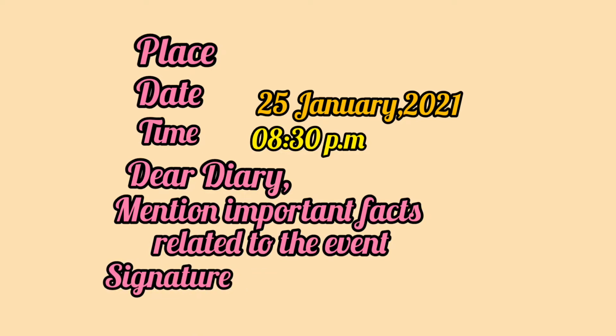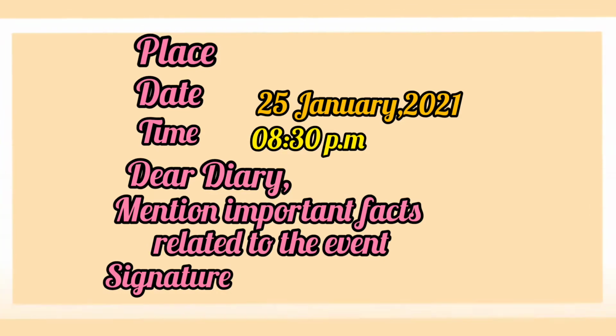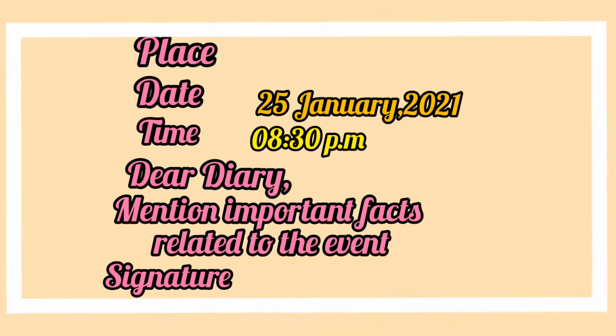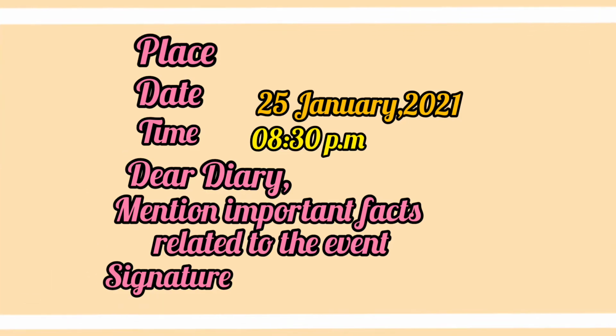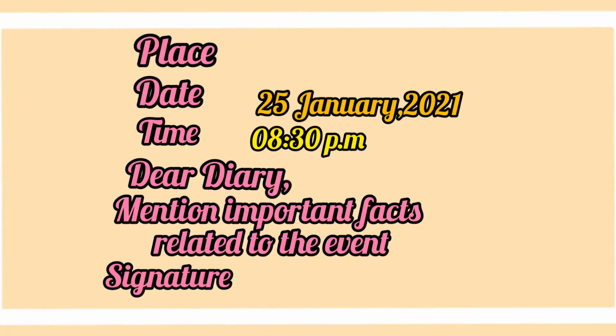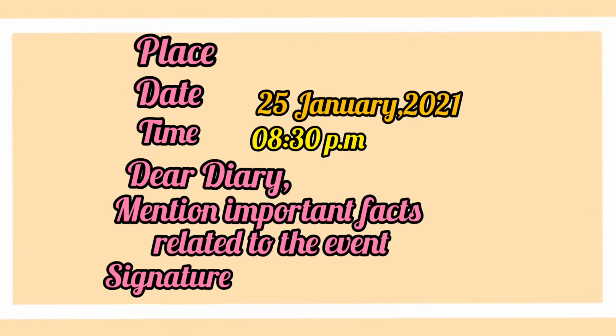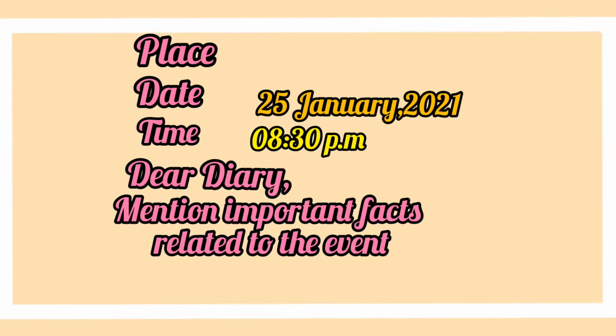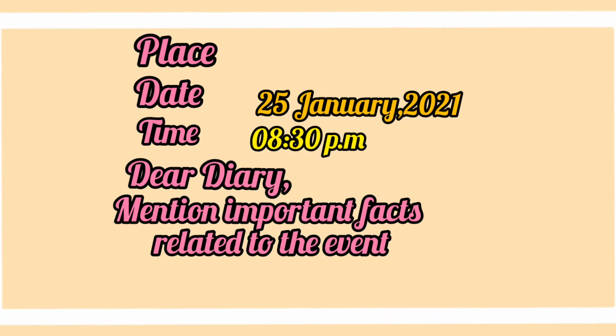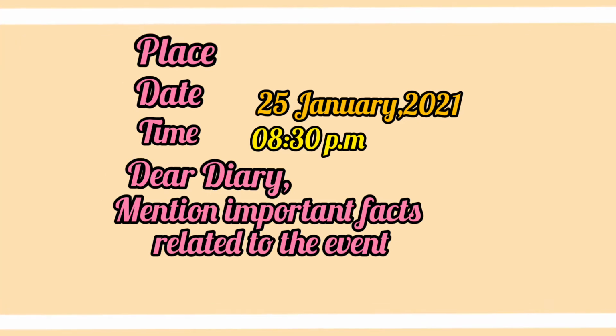And remember, you have to write all these things inside a box. So the format for a diary is first write the place, date, time, then the salutation Dear Diary, and then the body of the diary writing. Here you have to mention important facts related to the event, and then at the last, signature. And remember, you have to write all these things inside a box.